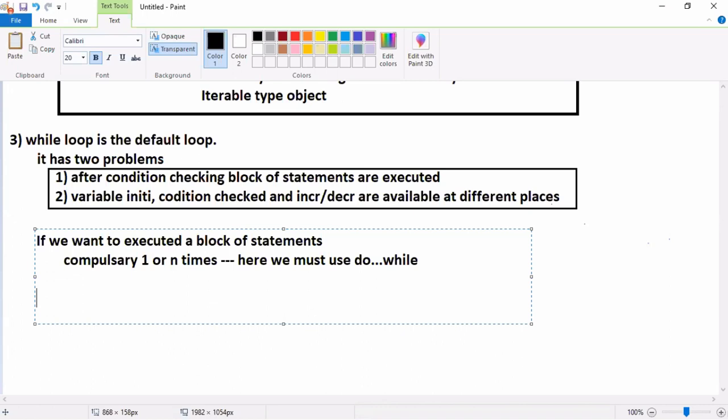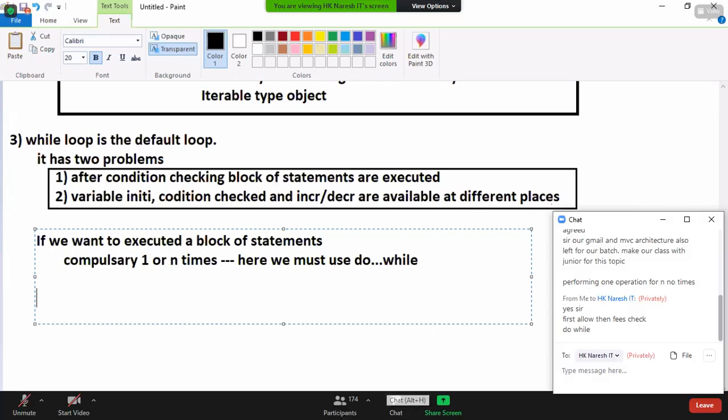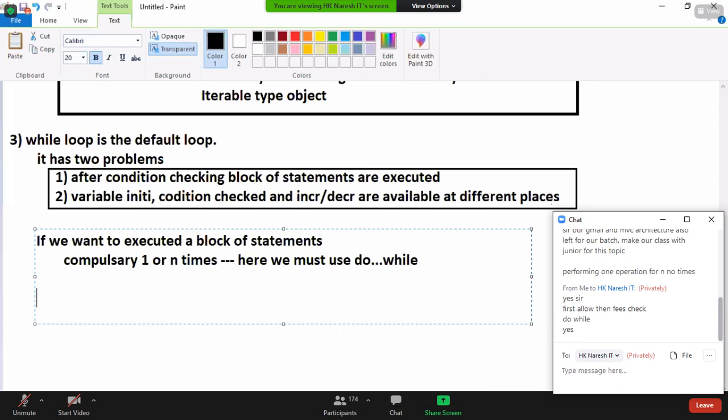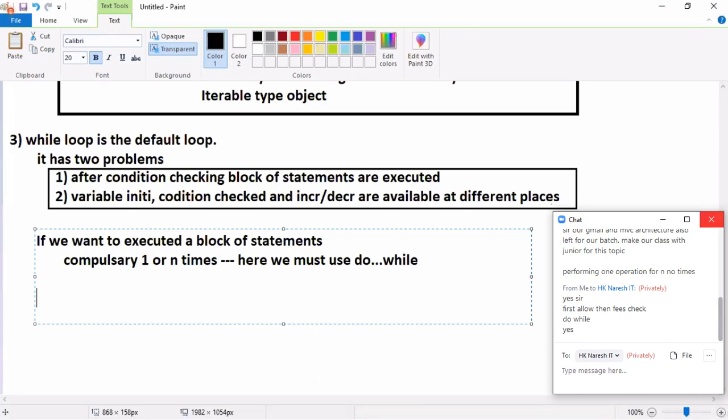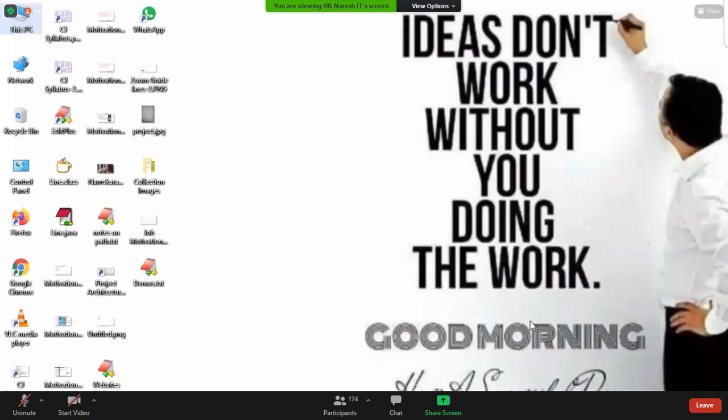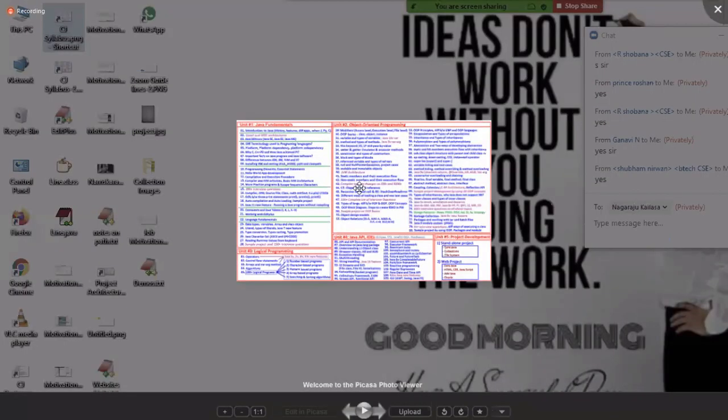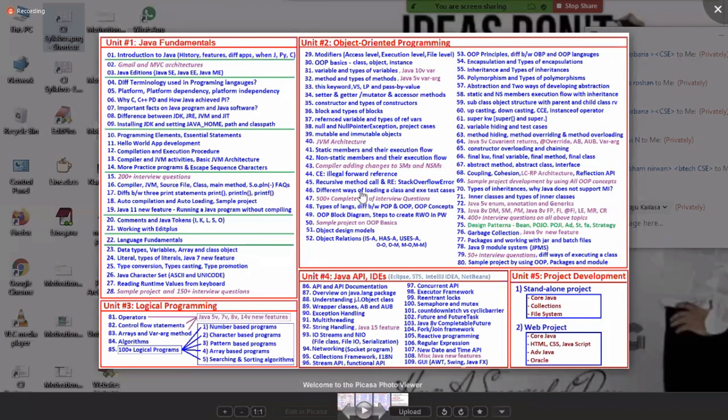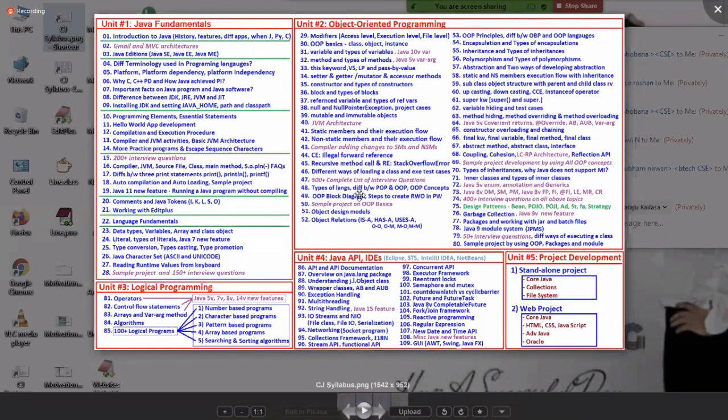Advanced Java never completed. Spring never completed. Hibernate never completed. There should be an end. What is that end? This is the syllabus. Until the syllabus is completed, we will continue our course. Is it clear? We have an end.